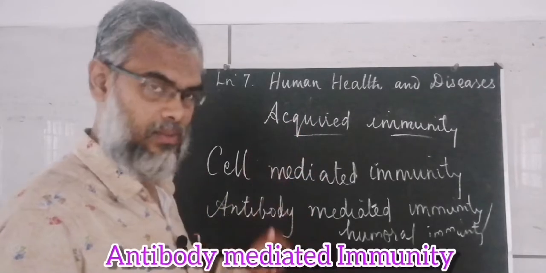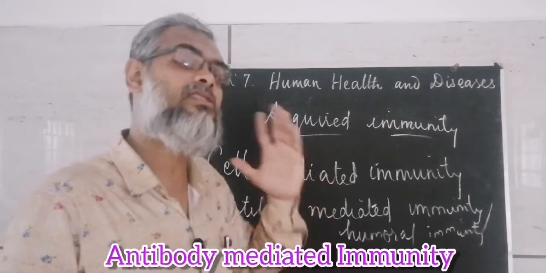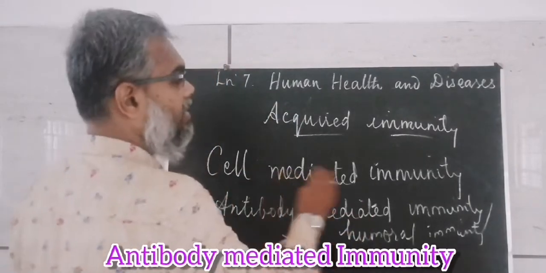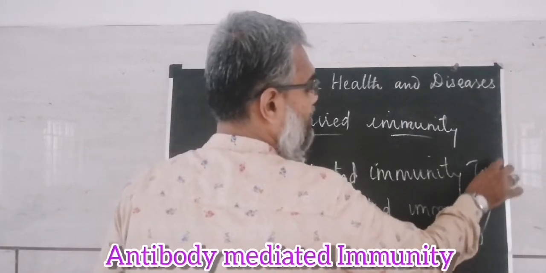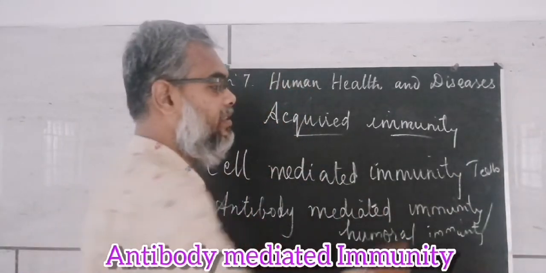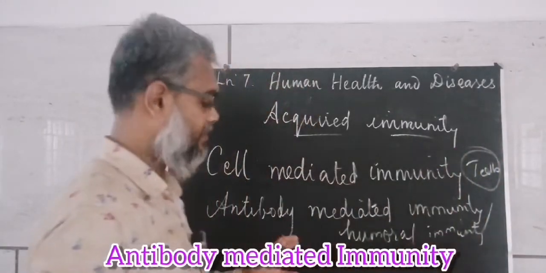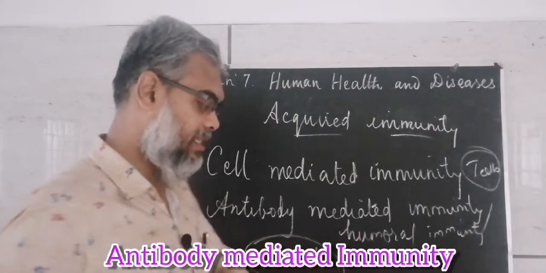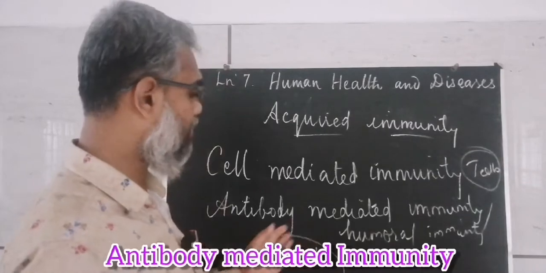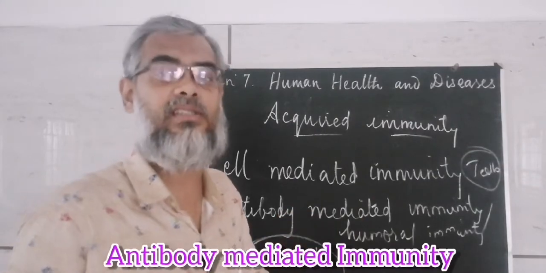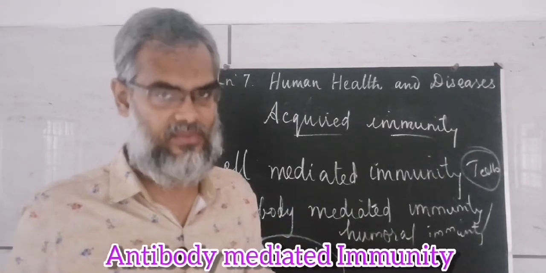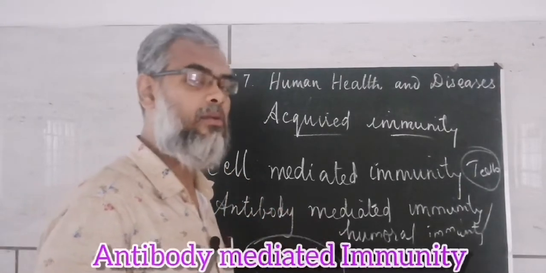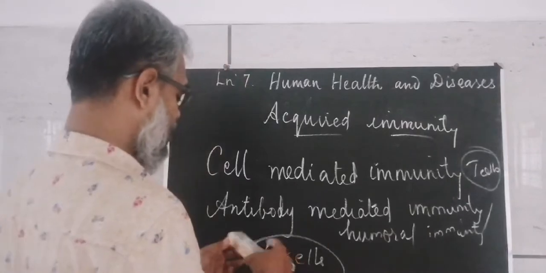The immune system is boosted, or the pathogens are killed by producing antibodies. Here I said T cells or macrophages are involved in killing, isn't it? Here, B cells. This type of antibody-mediated immunity is present in vertebrates, like human beings.